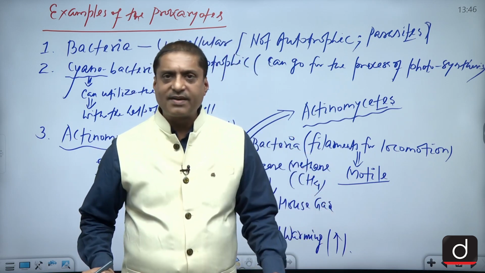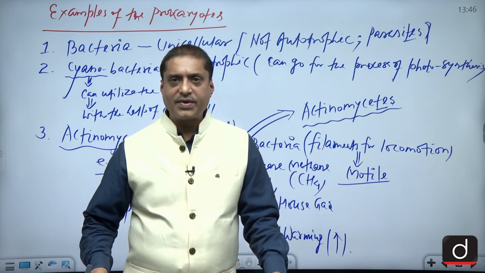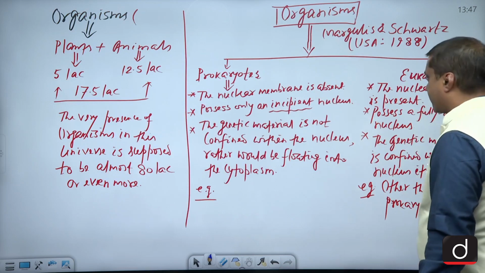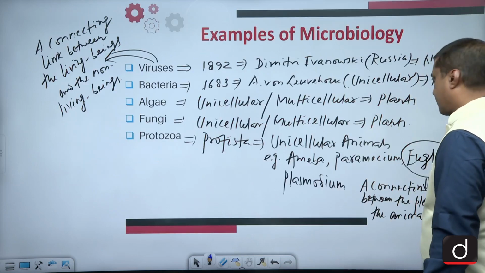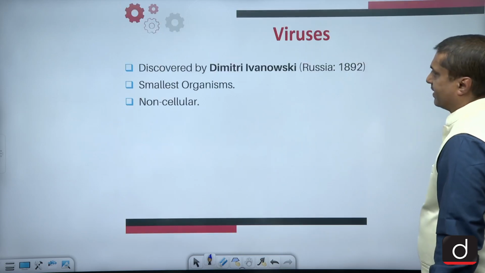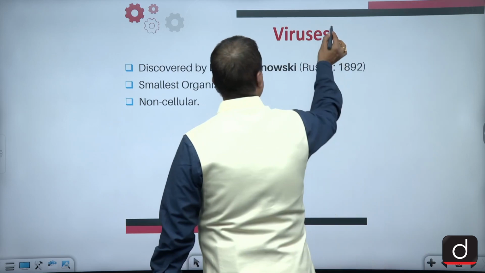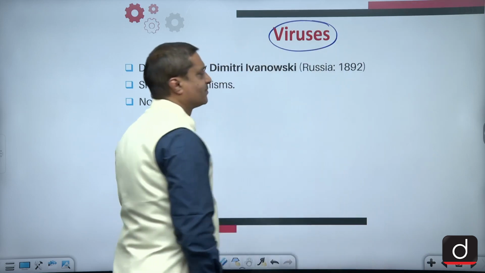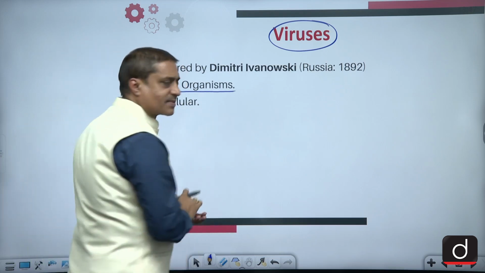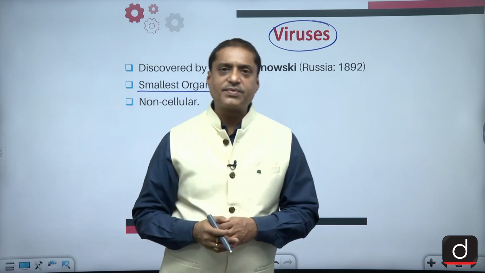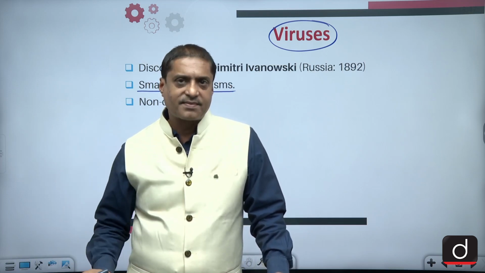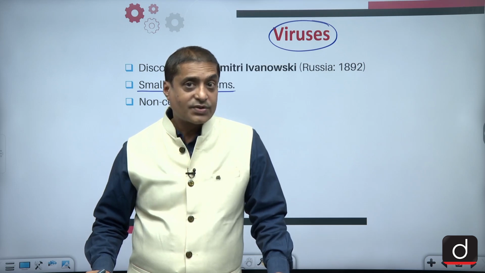So on this basis, we can have a categorization of prokaryotes and then eukaryotes. So the organisms can be classified into two, that is prokaryotes and eukaryotes. Now, we can take some description about the viruses here. As I told you, they are supposed to be the smallest organism. So if anyone asks you which one is the smallest organism, of course you will have to take the name of the virus. But remember, they are not cellular.